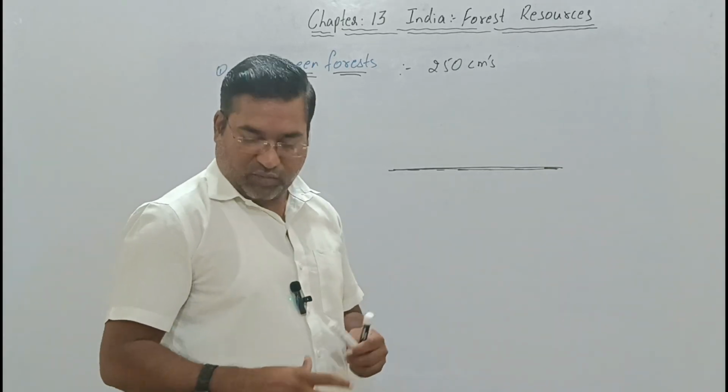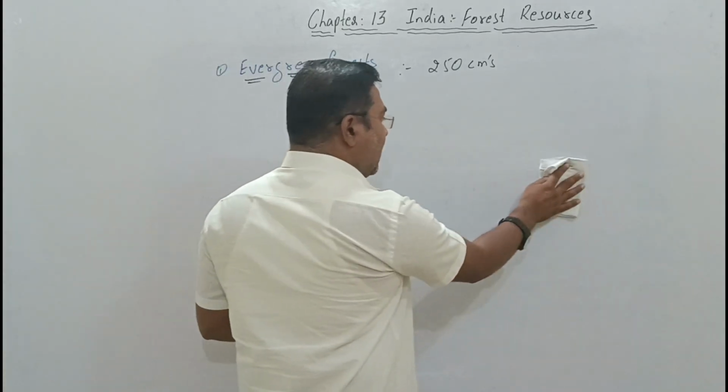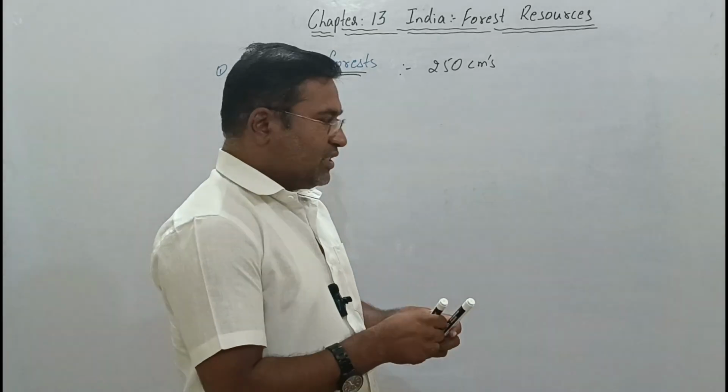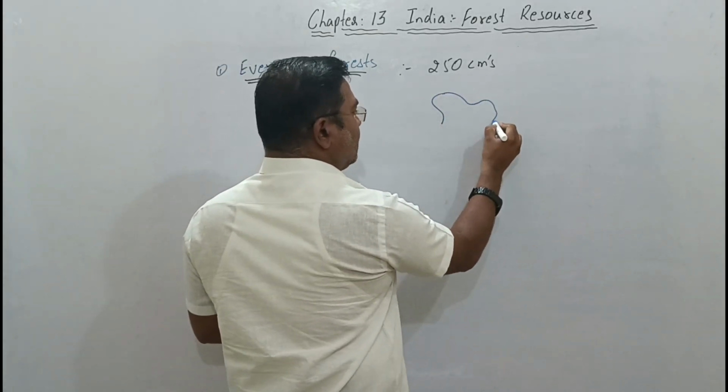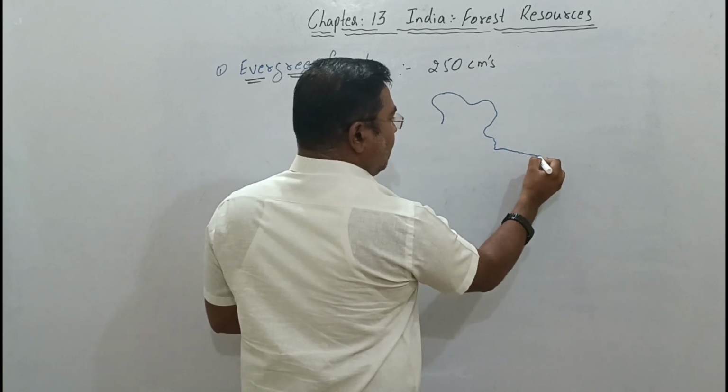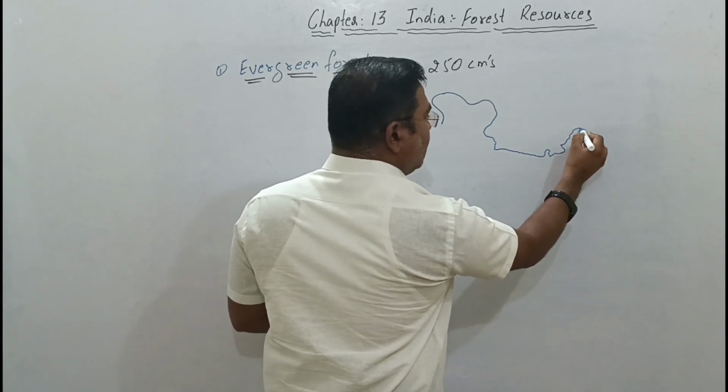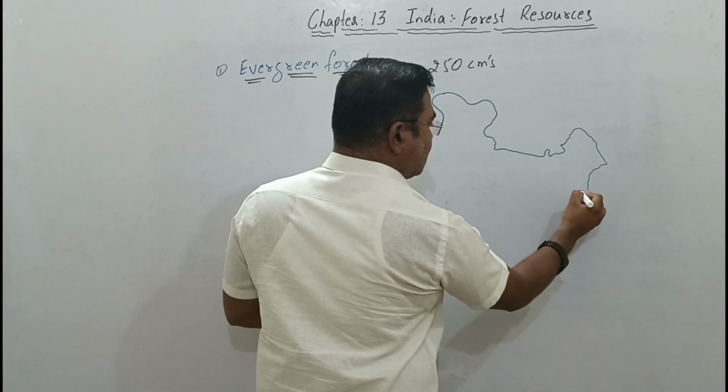Let me relate this with the help of a map. Let me make it easy to understand. In short form I will draw the map which will help you understand the forest areas.